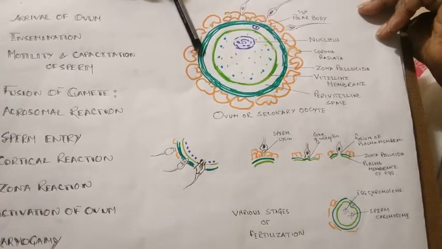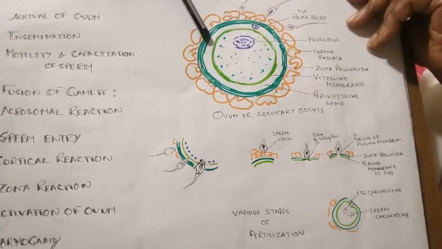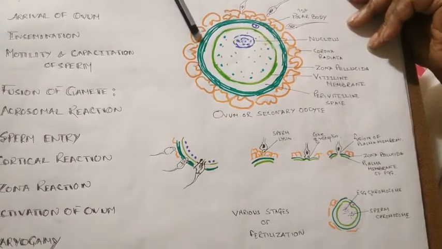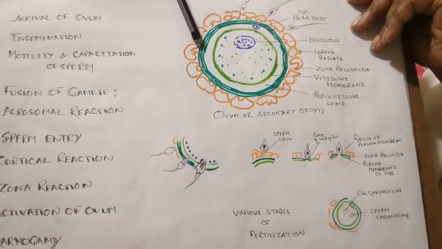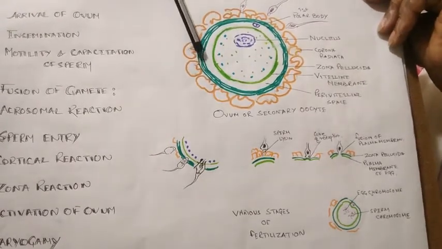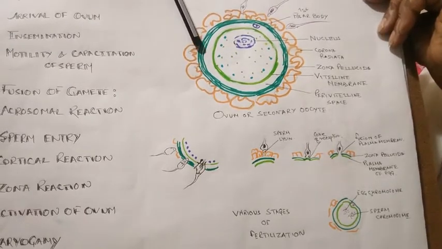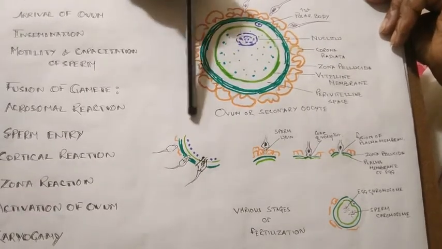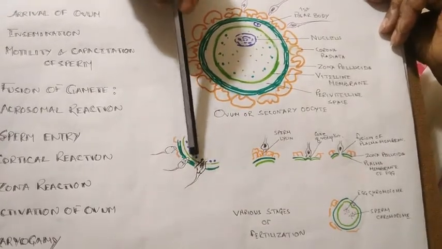And then is the motility of the sperm. The motility of the sperm is mainly aided by prostaglandins and oxytocin. Another important thing is the capacitation of the sperm, because as the sperms are produced, they are not active enough to fertilize. So they have to be activated to fertilize, and that is called capacitation of the sperm. There are different inhibitory factors present on the sperm, which are now destroyed.